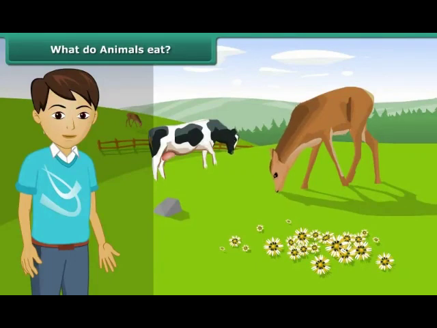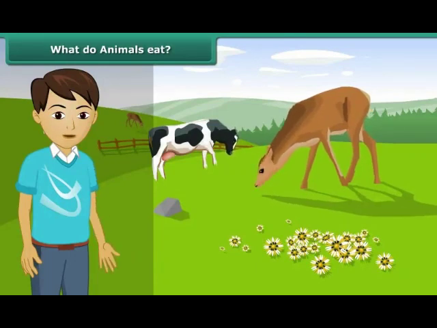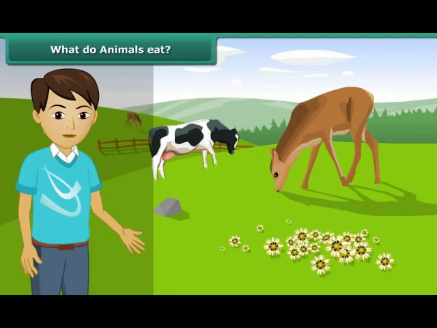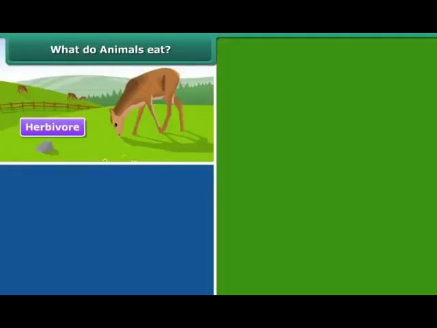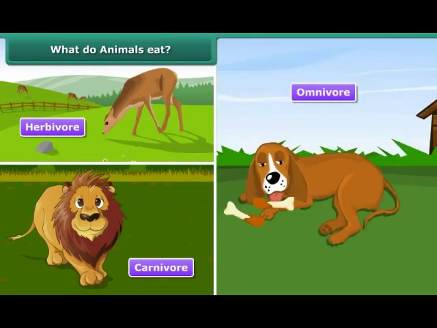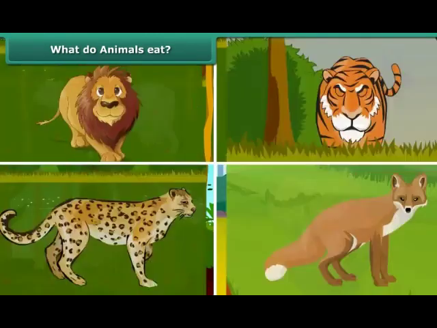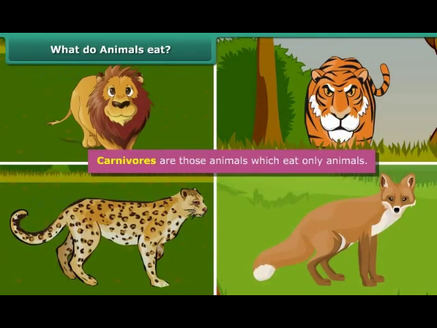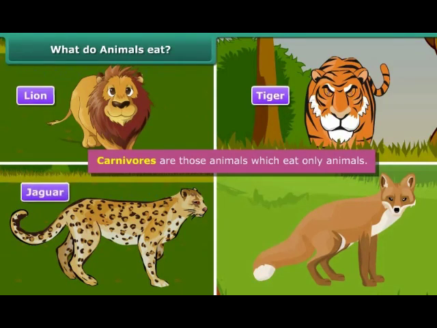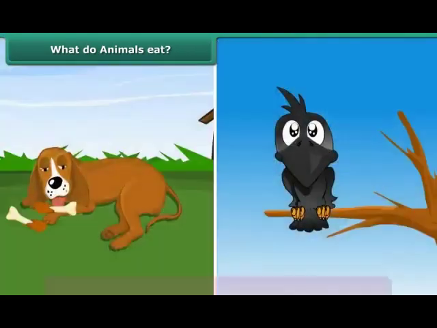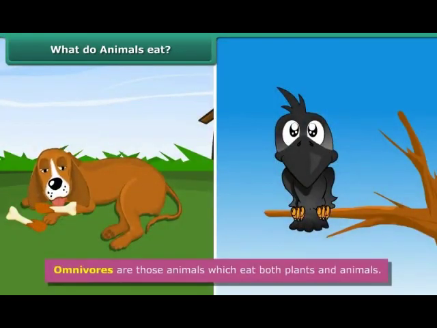What do animals eat? Do you know that there are 3 types of animals on the basis of the nature of food they eat? They are herbivore, carnivore, and omnivore. Herbivorous are those animals which eat only plants. Example, cow, buffalo, goat, elephant, etc. Carnivorous are those animals which eat only animals. Example, lion, tiger, jaguar, jackal, etc. While omnivores are those animals which eat both plants and animals. Example, dog, crow.